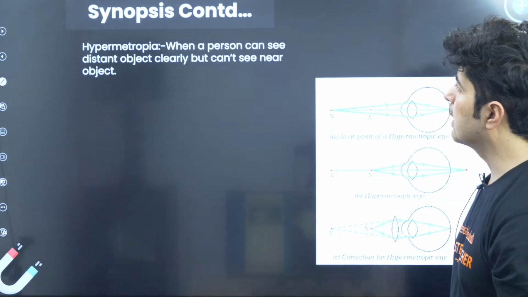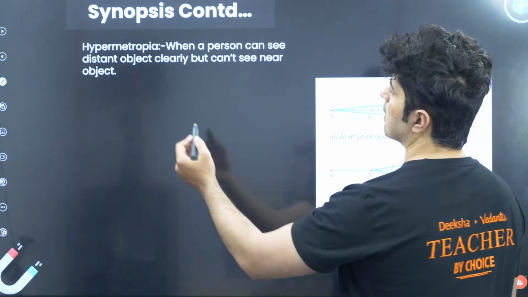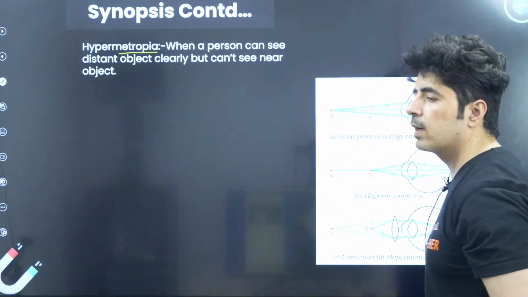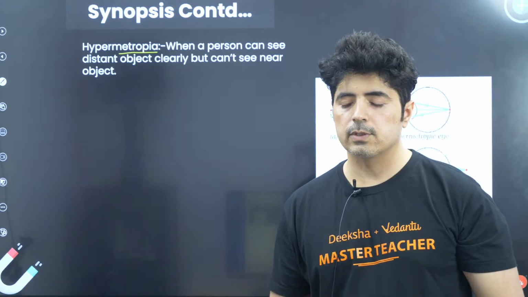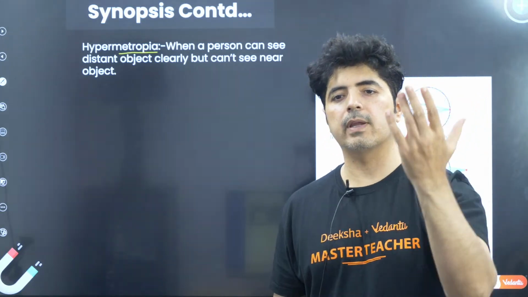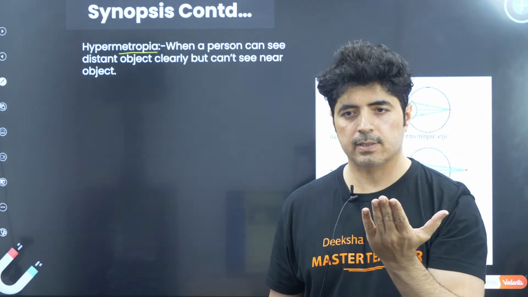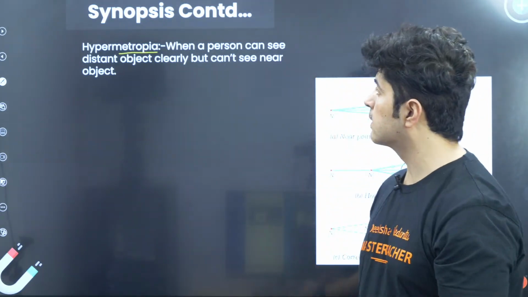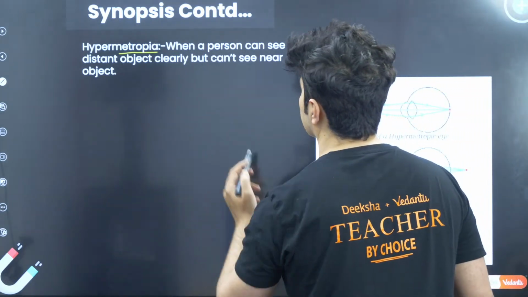Let's go ahead. The next topic is hypermetropia. So hypermetropia, what is it? What happens is we can see the far objects, but we cannot see the objects which are near to us. That is the problem. That is the thing over here. So this is called hypermetropia.